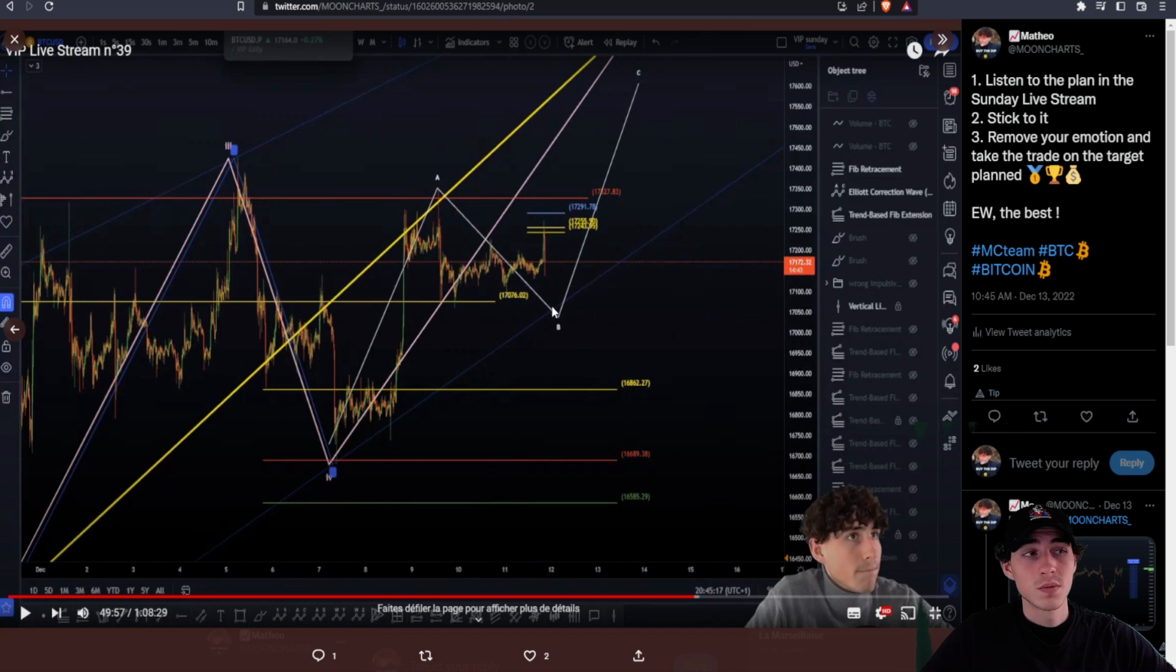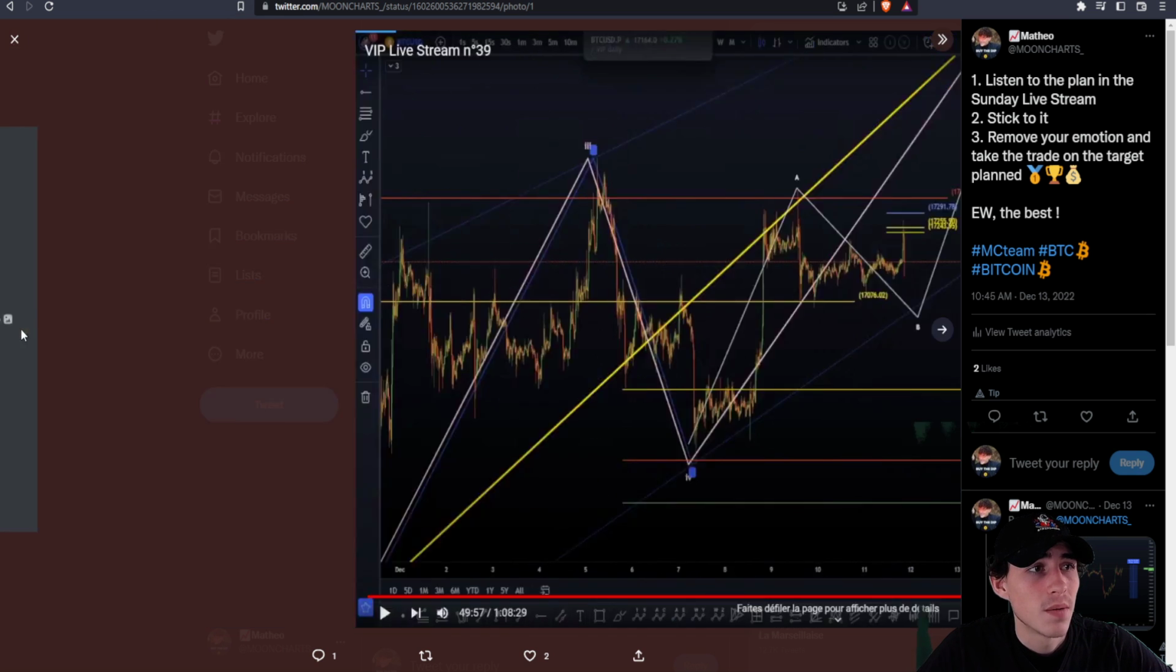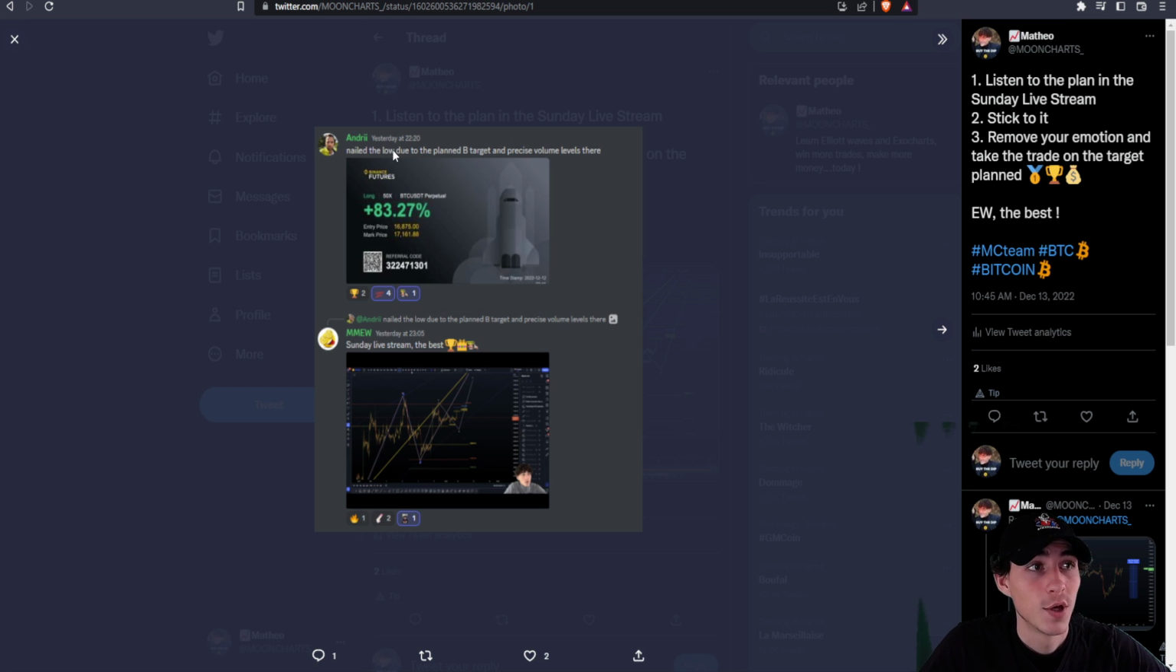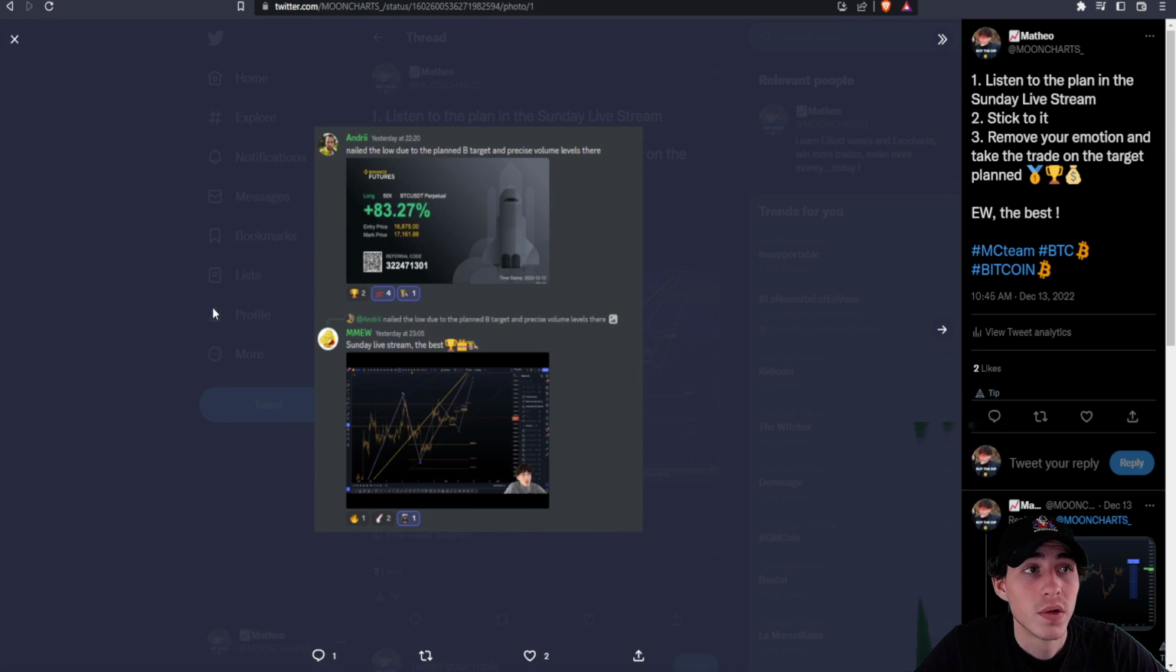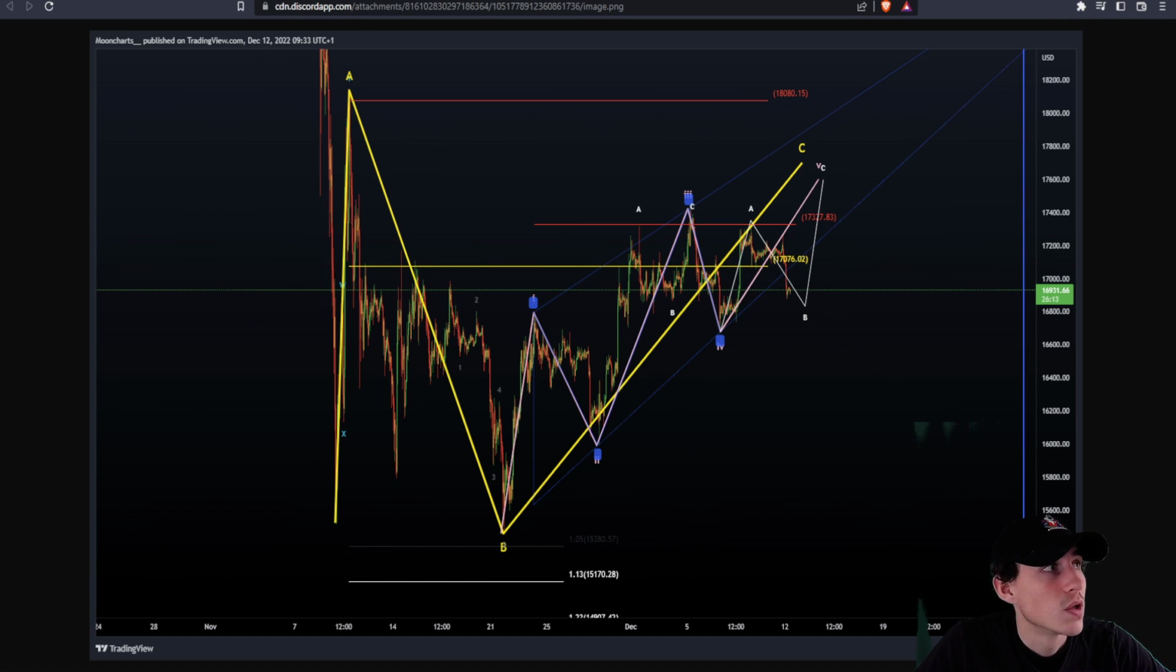So we've got a retracement, with some different targets planned to the downside: swing through the low, then a naked session point of control, and a daily level with some confluence in addition to this. Some VIPs were able to long this, which is pretty cool. They nailed the low here due to the B target and the precise volume level. This is the screenshot of the Sunday live stream ABC example, where we piled some targets to the downside. You can see here a VIP filled the long. That's pretty cool, not gonna lie.